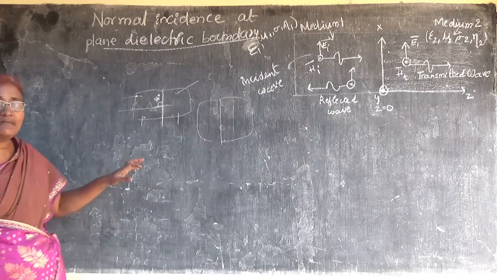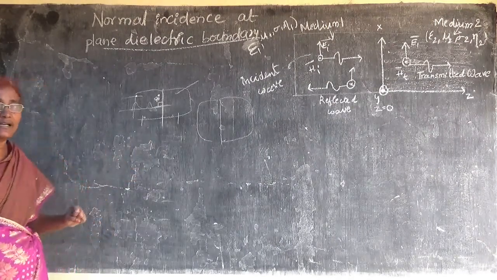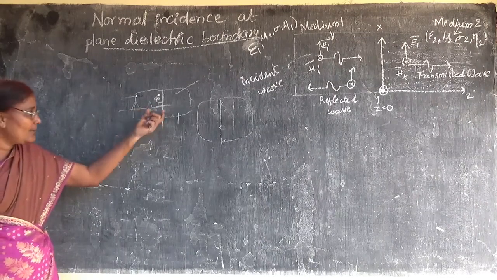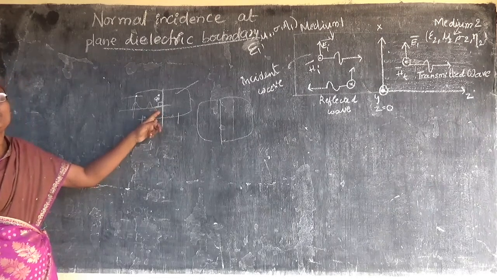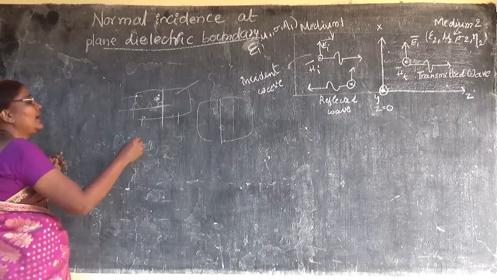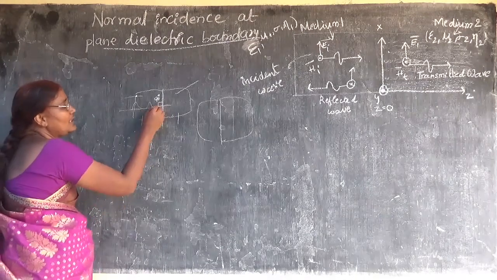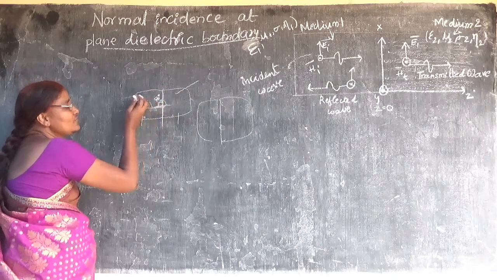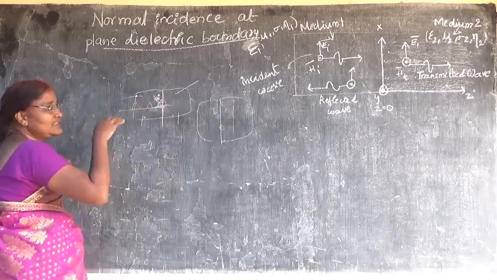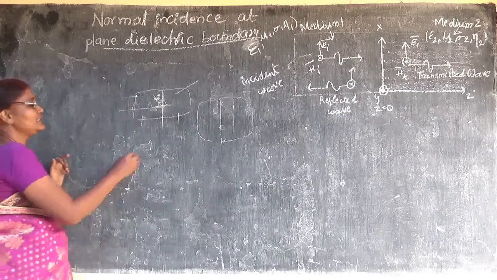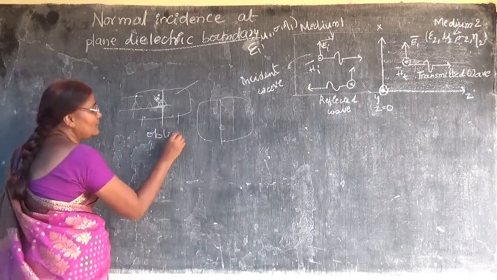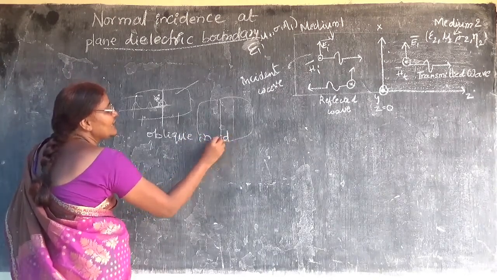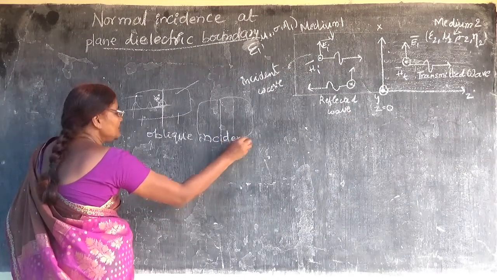Normal means, in technical words, perpendicular. So the wave is incident on the boundary, and it will bombard or cross the boundary at an angle of 90 degrees. That is called normal incidence. Other than normal incidence, it will be incident on the boundary at some angle other than 90 degrees. That is called oblique incidence of the wave at the boundary. These conditions we are going to discuss here.